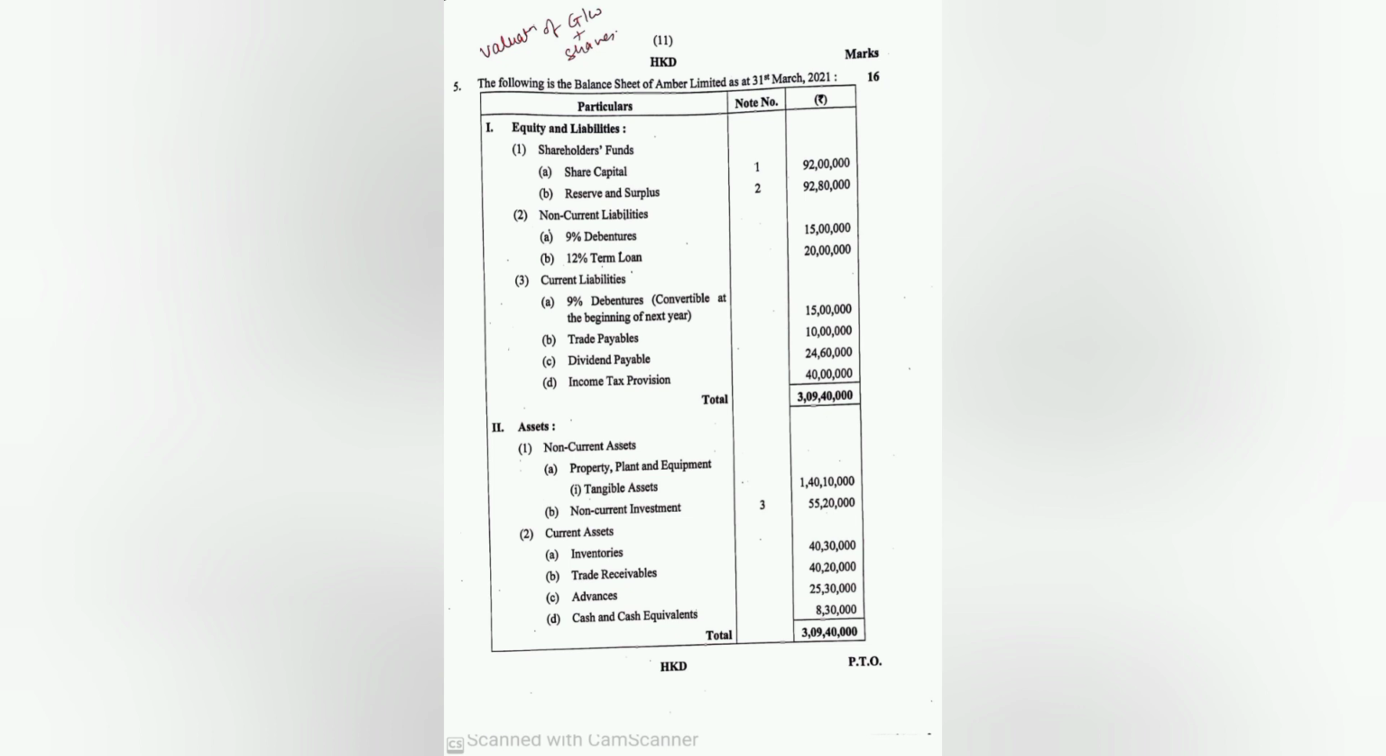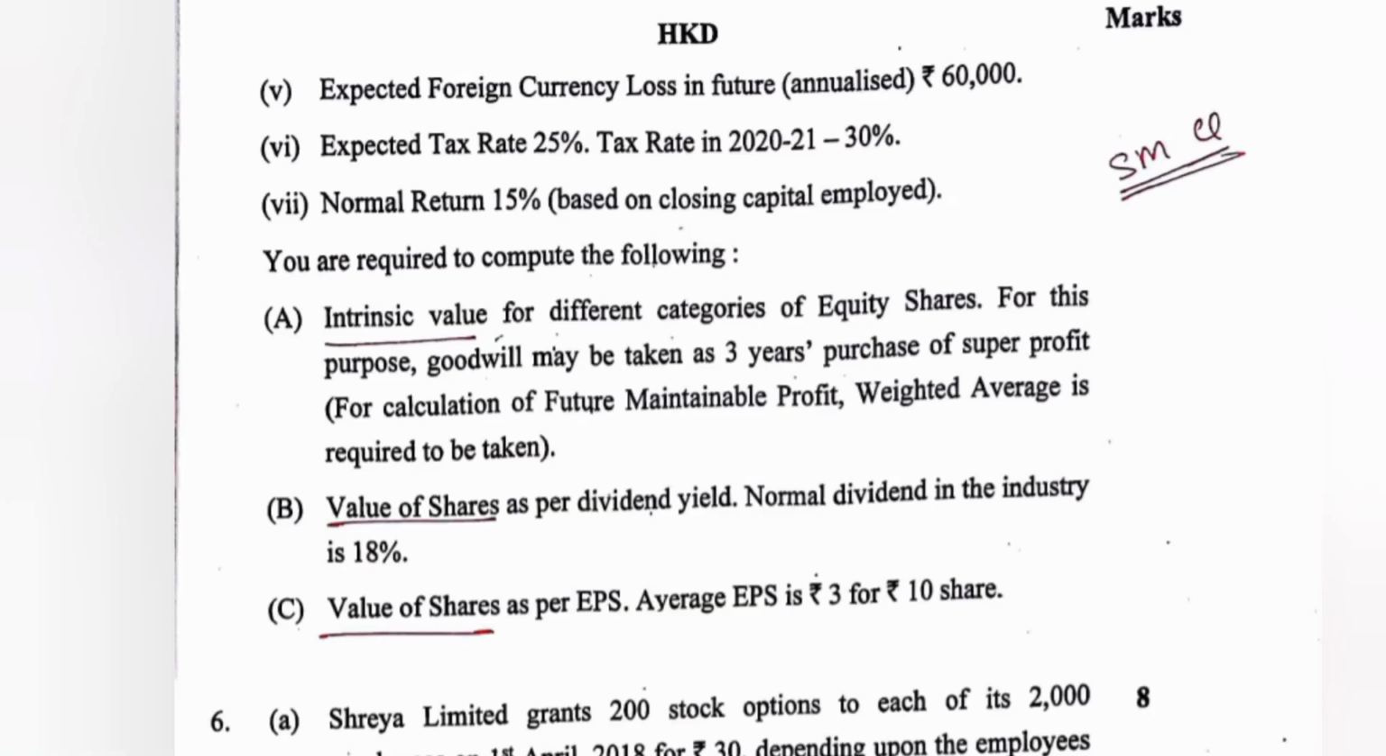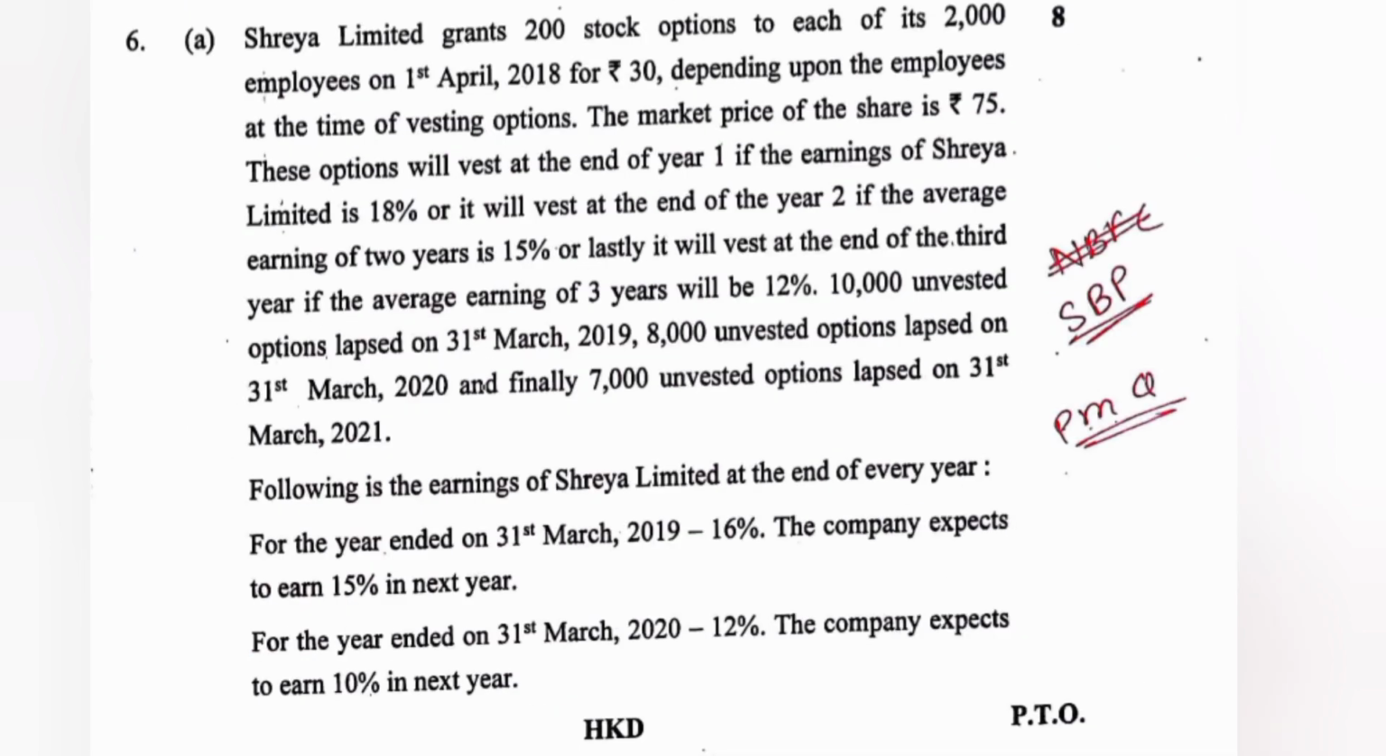We had to give the classification of financial assets and liabilities, as well as identify whether the instrument is compound. The fifth question was on valuation of goodwill as well as shares. In this we had to find out the intrinsic value for different categories of equity, where paid up, fully paid and partly paid shares were given. Value of shares according to the yield method, the dividend yield method, as well as value of shares using EPS.